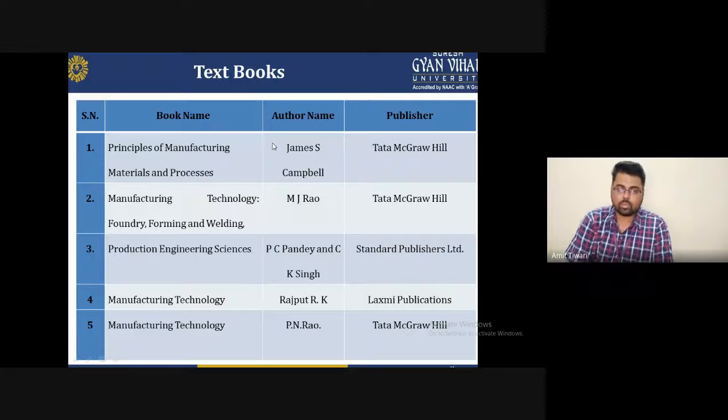Second is Manufacturing Technology: Forming, Foundry and Welding by M.J. Rao from Tata McGraw Hill publisher. Third is Production Engineering Sciences by P.C. Pandey and C.K. Singh from Standard Publisher Limited. Fourth is Manufacturing Technology by R.K. Rajput from Lakshmi Publications. And the last is Manufacturing Technology by P.N. Rao from Tata McGraw Hill publication.